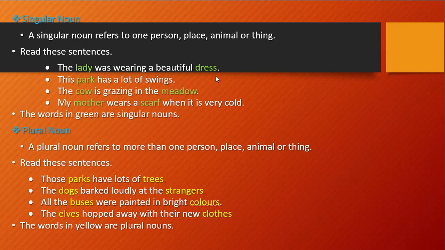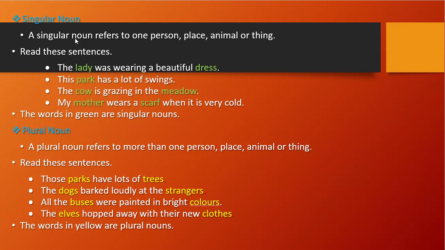So let's see some examples. Here for singular nouns, I have these sentences. The lady was wearing a beautiful dress. The park has lots of swings. The cow is grazing in the meadow. My mother wears a scarf when it is very cold.